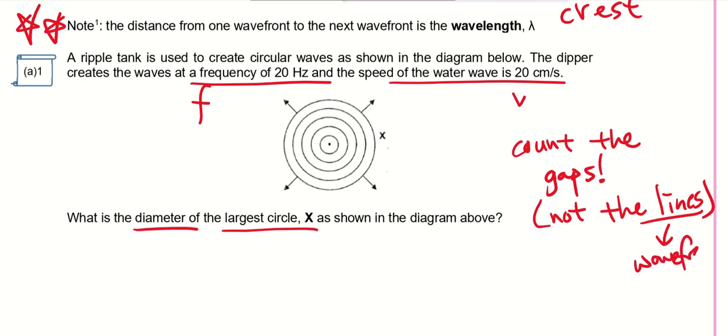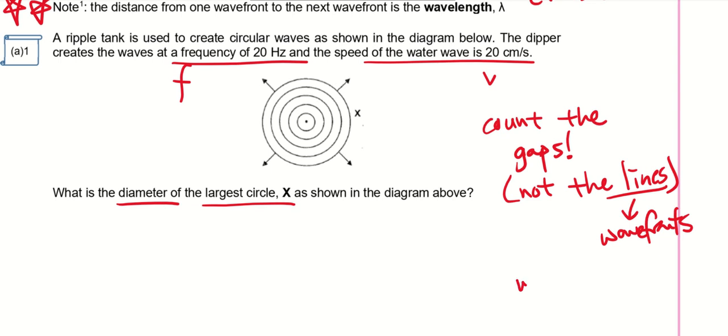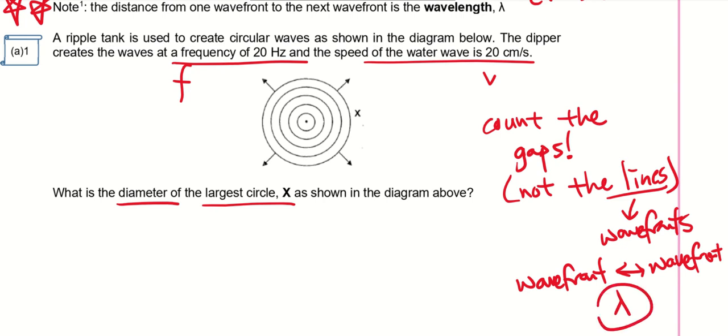They are actually your wavefronts, and in between wavefront to wavefront is actually a wavelength. So we should count the gaps, meaning we are counting the number of wavelengths.